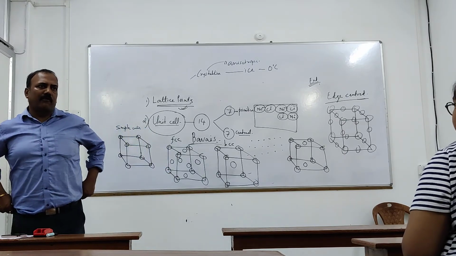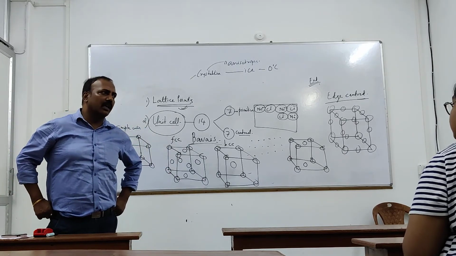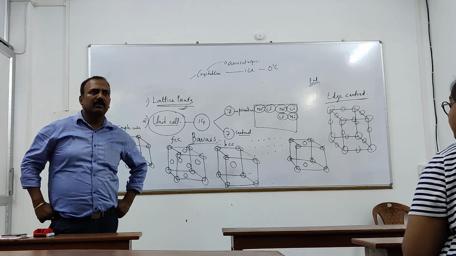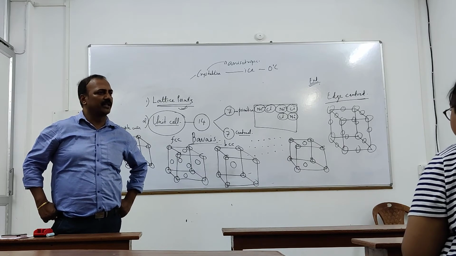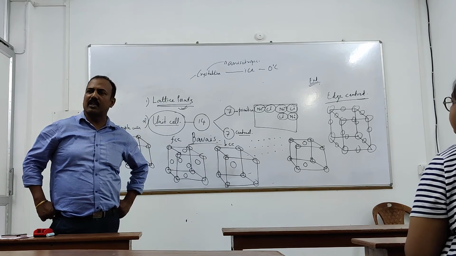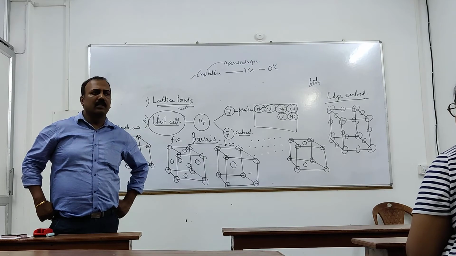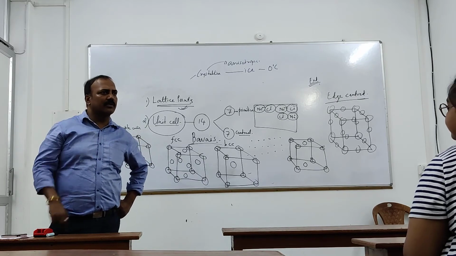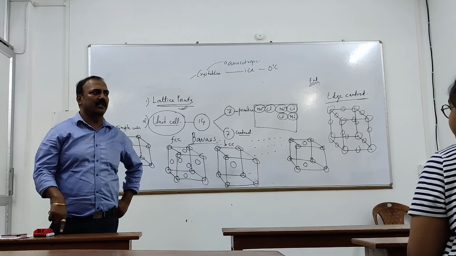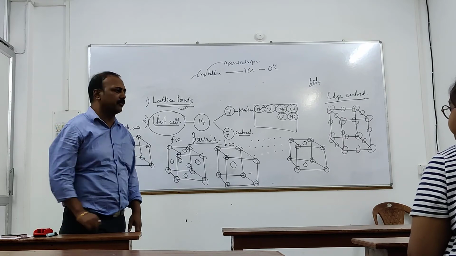How many types of unit cells are possible? 14 types. A set of 14 unit cells are possible. Clear? What are these called? Revised set of unit cells. Okay? Out of these 14, there are two types. Primitive and centered. Primitive means what? Primitive unit cell means what?